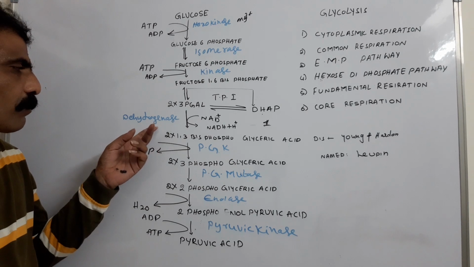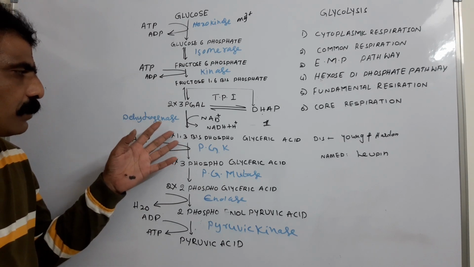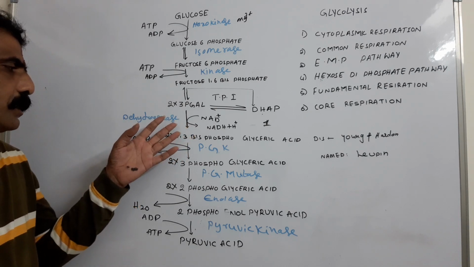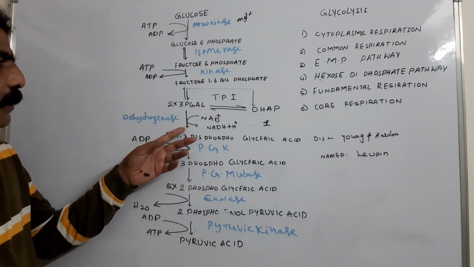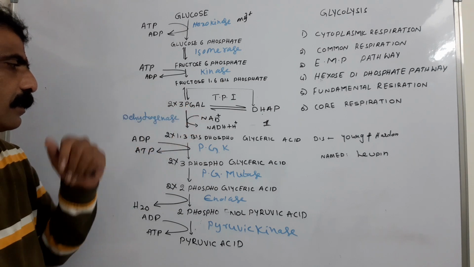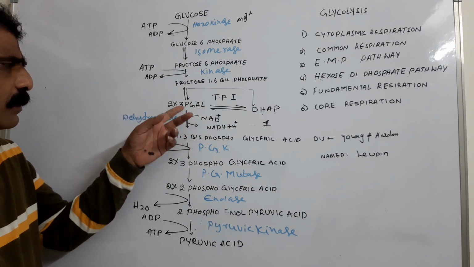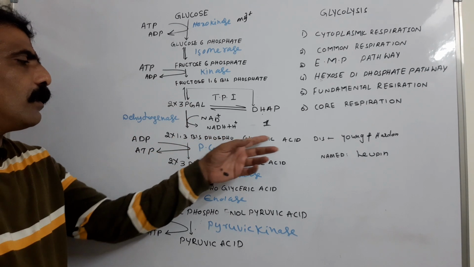So this is an oxidation reaction. In addition to the oxidation, phosphorylation also takes place here. Because in phosphoglyceraldehyde only one phosphate is there on the third carbon, but in the product two phosphates are there. This oxidation results in the formation of 1,3 bisphosphoglyceric acid.